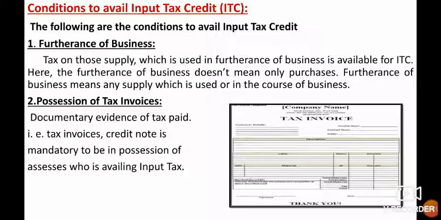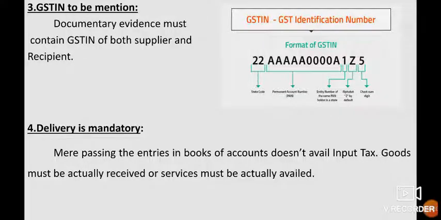If a registered person is making supplies, he issues tax invoices to the receiver of goods. Such tax invoices must be possessed by the receiver of the goods to claim ITC. Third one, GSTIN to be mentioned. Documentary evidence must contain GSTIN of both supplier and recipient. Every taxpayer will be assigned a state-wise PAN-based goods and service taxpayer identification number, which will be a 15-digit code. For availing ITC, the GSTIN of both supplier and recipient is needed.